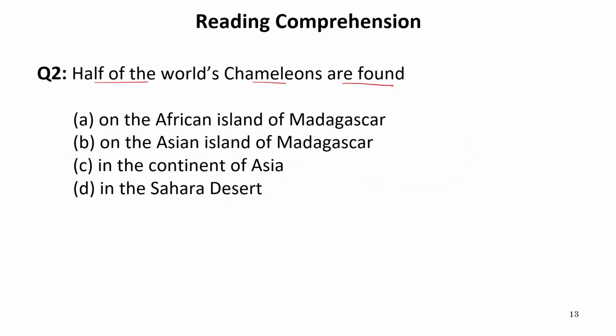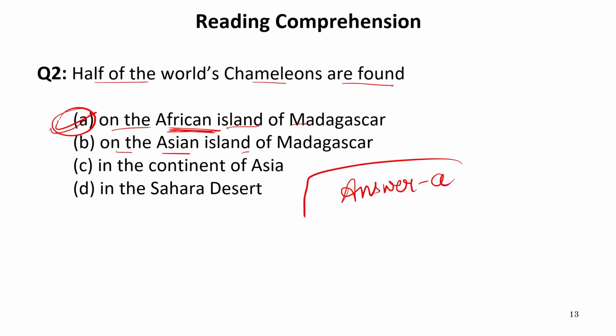Now let's get back to the questions and the options. On the African island of Madagascar, on the Asian island, of course it is written on the African island. So our answer is A, which is absolutely correct, and it is directly given in the passage. So our answer is A, which is absolutely correct. We are just confirmed because this option is directly given in the passage. Now let us move to the next question.